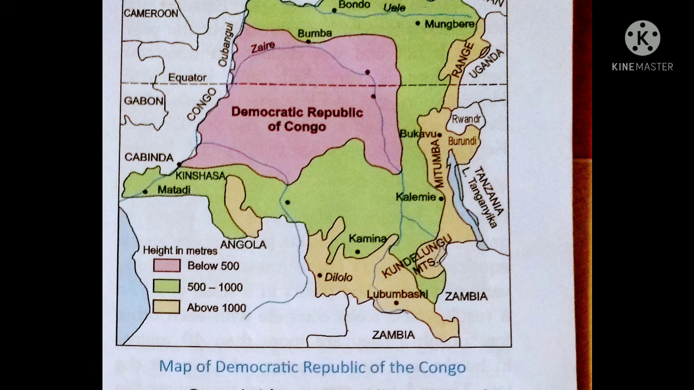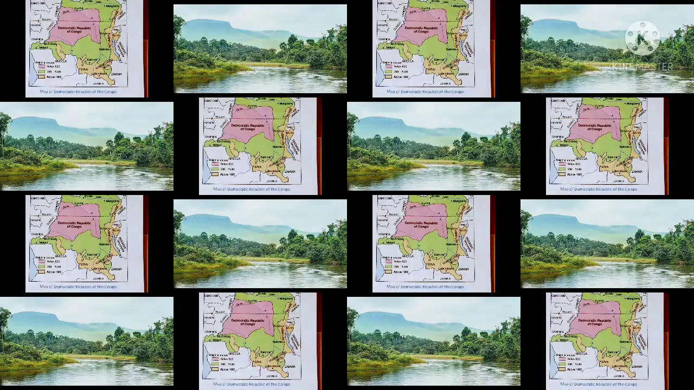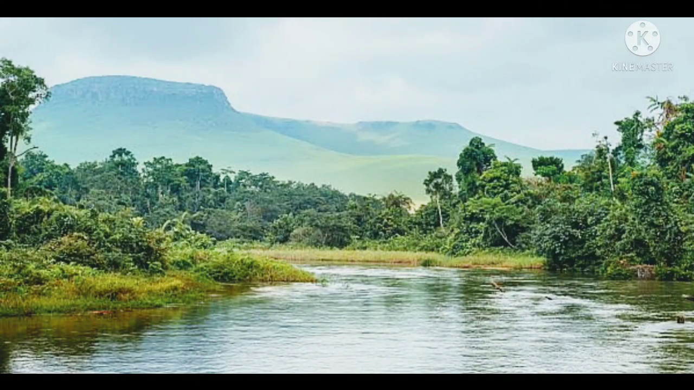So children, see the map of Democratic Republic of the Congo. It is surrounded by 9 countries. The names of these countries are Central African Republic and South Sudan in the north, Uganda, Rwanda, Tanzania and Burundi in the east, Republic of the Congo in the west, Zambia and Angola in the south.